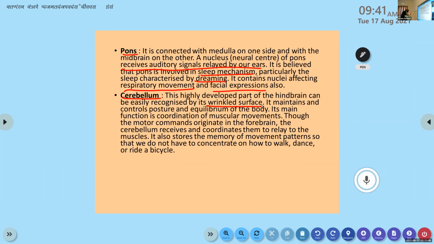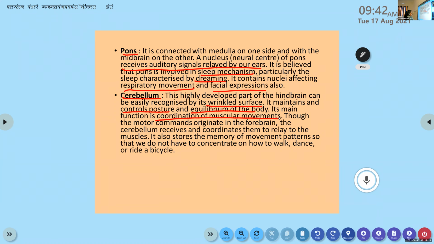It maintains and controls posture and equilibrium of the body. Remember when we learned about equilibrium, I told you equilibrium means a balance. Okay, the balanced state of our body. Then its main function is coordination of muscular movements. Though the motor commands originate in the forebrain, the cerebellum receives and coordinates them to relate to the muscles.